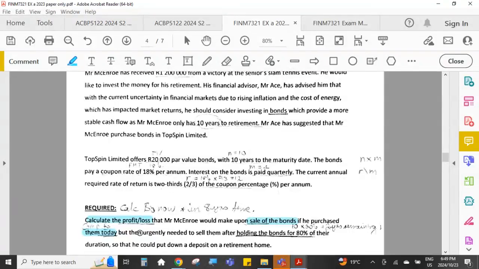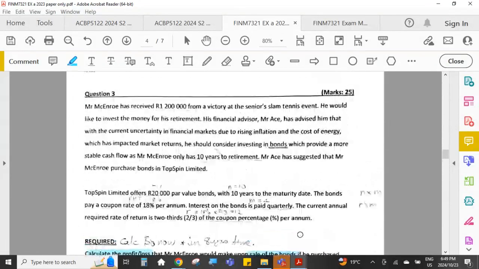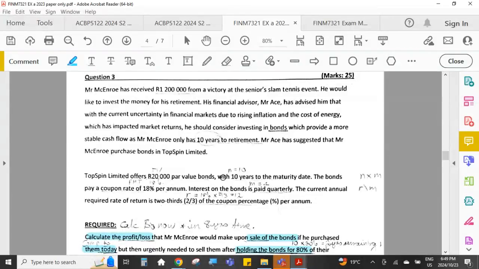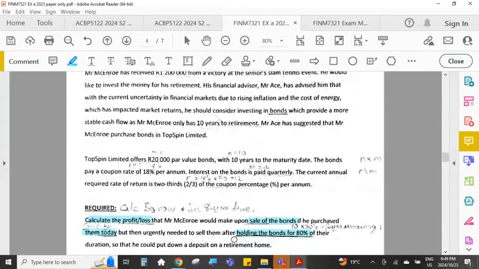So they're saying here he sold them after holding the bonds for 80% of their duration. So of the bond's lifetime, he kept them for 80% of the life of the bond and then sold them. So there would be 2 calculations in this particular question.